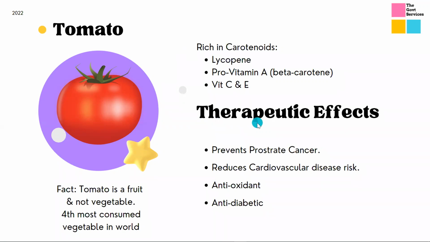And if you see here the therapeutic effects, it prevents prostate cancer. So this is very, very important, especially for the males, because it protects males from prostate cancer. Prostate cancer is the cancer near your urinary bladder, right? So it's very important, especially for the males, to have enough tomatoes in their diet if they want to protect themselves from prostate cancer or any chances of prostate cancer.